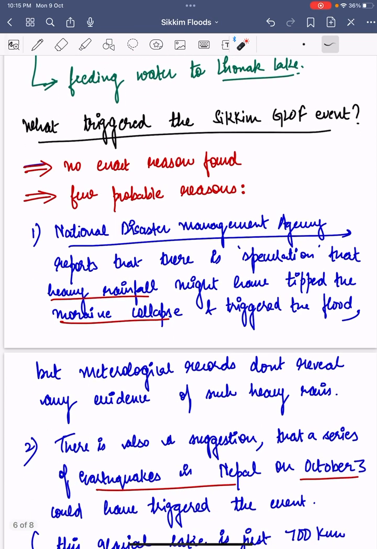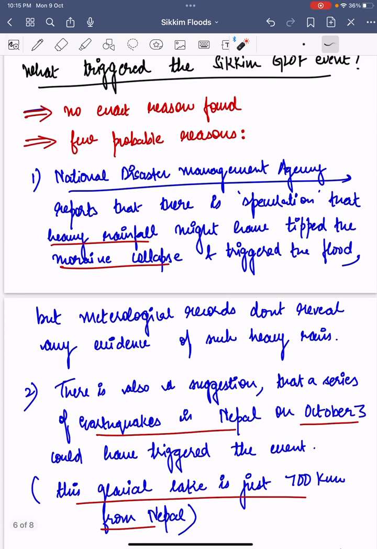Number one, the National Disaster Management Agency has reported that there is a speculation that heavy rainfall might have occurred which tipped the moraine collapse. Because of heavy rainfall, they are saying the embankments failed and triggered the flood. But there is no exact evidence of such heavy rain due to the high altitude of the Sikkim region.